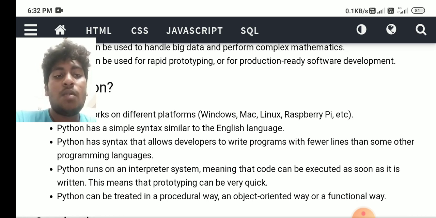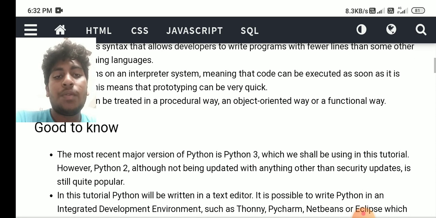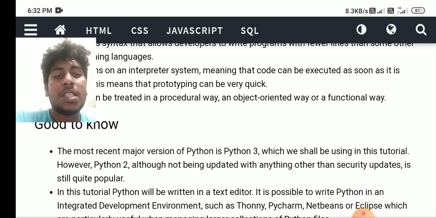This means that prototyping can be very quick. Python can be treated in a procedural way, an object-oriented way, or a functional way. The most recent major version of Python is Python 3, which we shall be using in this tutorial. However, Python 2, although not being updated with anything other than security updates, is still quite popular.